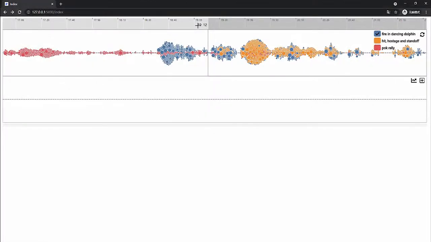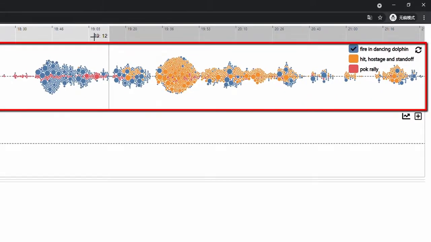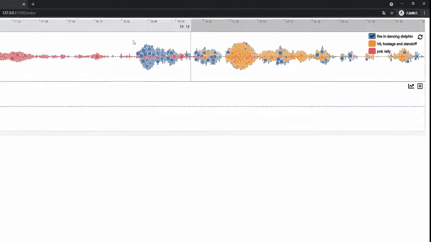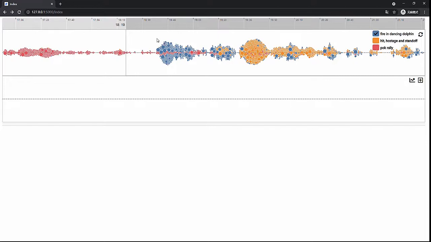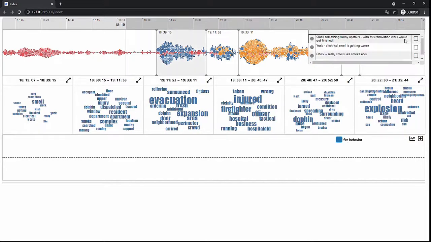We then develop a third system that allows the analyst to analyze how risk evolves by drilling down into sub-events and understanding their impact on risk. Initially, the system provides an overview of risk migration among the 3 events. And then the analyst can select an event of interest and create a series of word clouds with different time windows to find clues about sub-events. Next, the analyst can extract, name, and classify sub-events based on these clues.